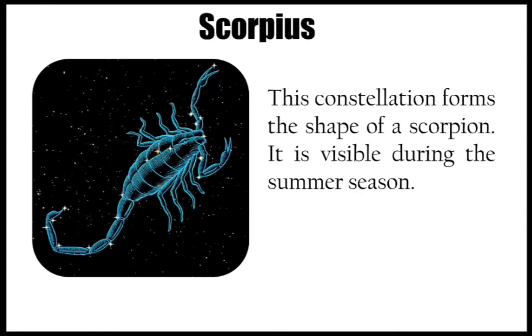So this is all about the constellations. Now one more interesting thing about constellations is that the stars look like they are very close to each other, but they are not actually close to each other, because we are observing them at the same distance to form a group. Exactly, there is a very big difference between these stars. Some stars are close to us and some are very far away from us, but from our position it looks like both stars are very near to each other. It may be possible that one star is very near to us and the other is very far away, but it appears that they are very close.